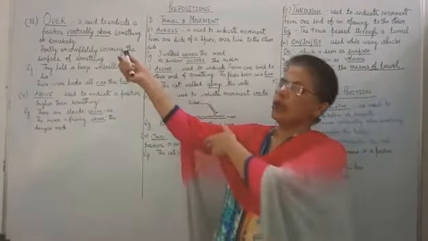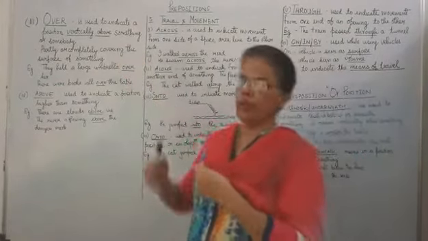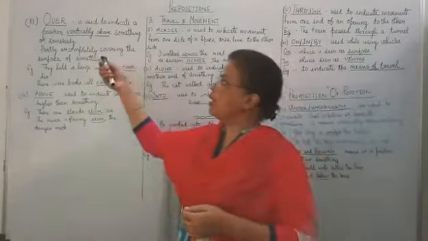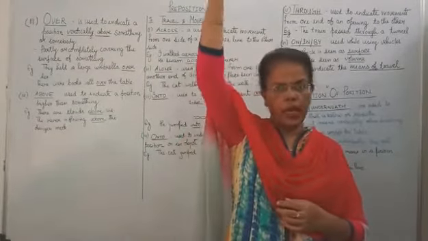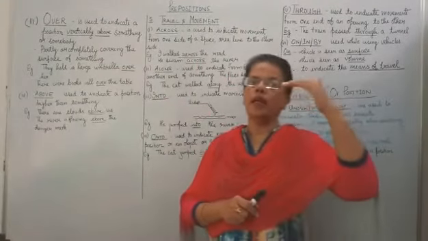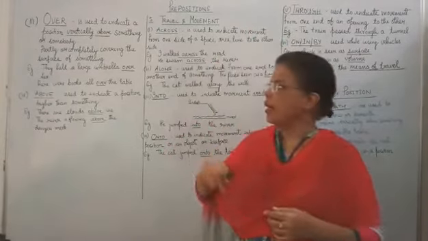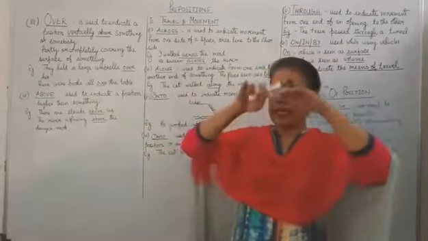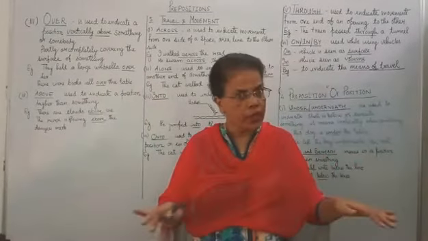Coming next to the prepositions of position is over. Now we are going to deal with over. It is used to indicate a position vertically above something or somebody. Like, there are clouds above us. Vertically. Okay? Next, it is used to indicate partly or completely covering the surface of something.